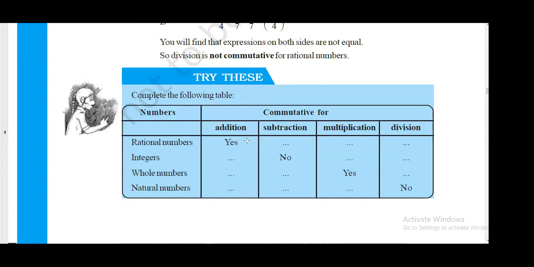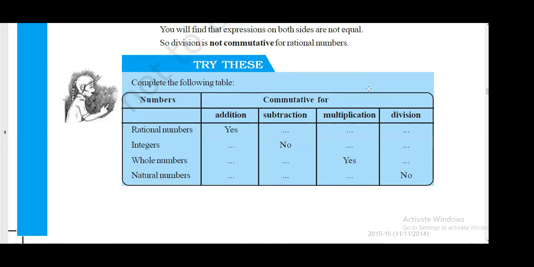Rational numbers, addition, yes. Subtraction, commutative: no for everything. Division, commutative: no for everything. Multiplication, yes for everything. Addition, yes for everything. Got it? Yes, very good. Easy, easy peasy. Right? So easy.